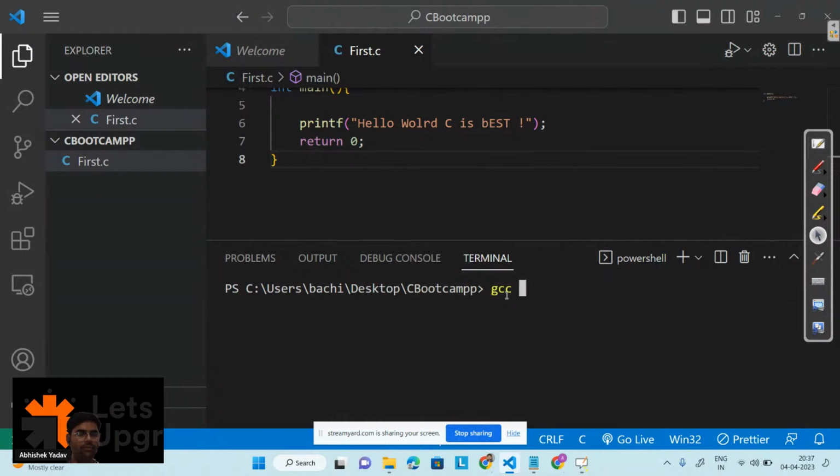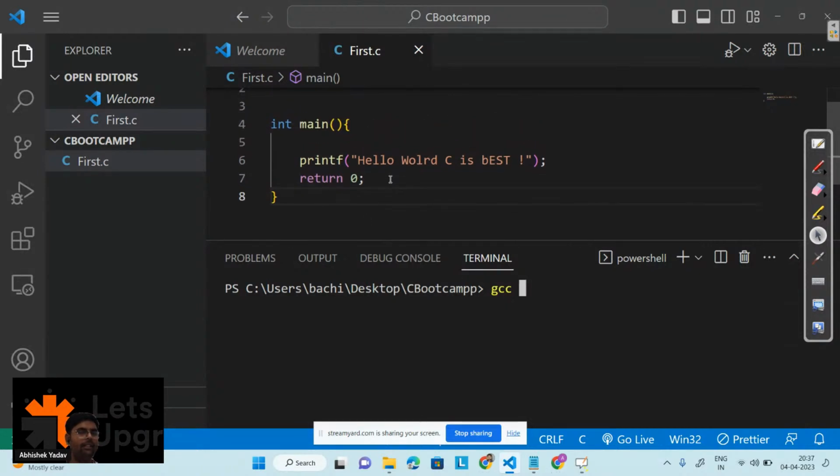Okay, you have to use gcc, and after that you have to write the name of the file. Here the name of the file is first.c. So I will write first.c here, right? So let us compile the code.